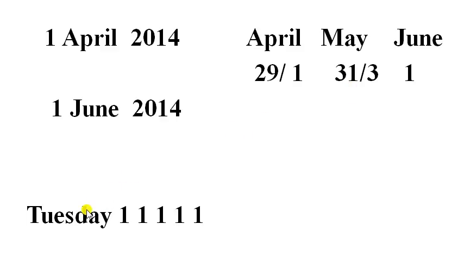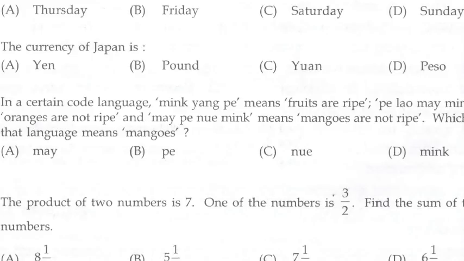Then the reference day is Tuesday. And after 5 days, what will be the day? Tuesday, Wednesday, Thursday, Friday, Saturday, Sunday. So the answer of this question is Sunday. Already I have uploaded a video regarding this calendar reasoning problem. Please watch that video so that you will get an idea regarding how to solve the problems related to calendar reasoning.